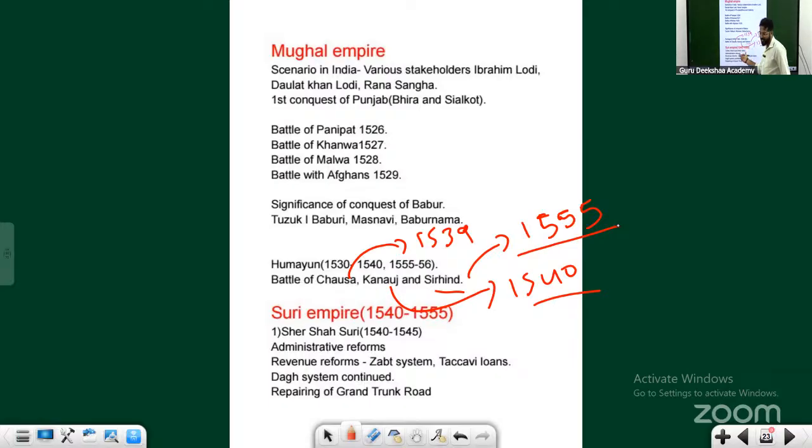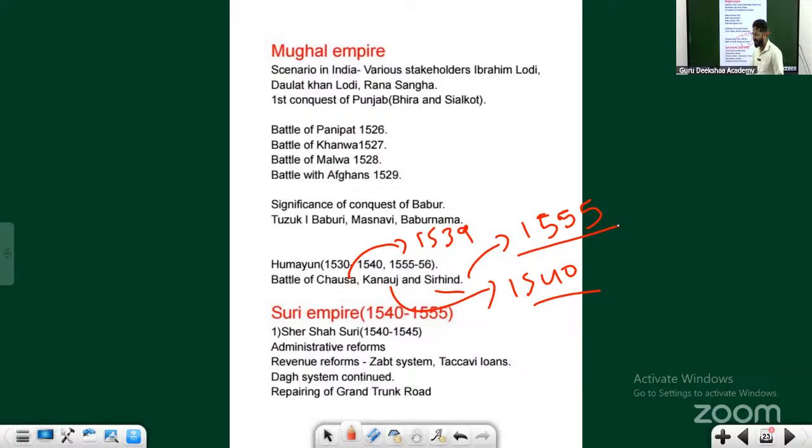See the life of Humayun, being a son of an emperor. When he got the power, because the consolidation hadn't been done by his father, the large kingdom fell into the hands of Humayun. But there is no consolidation. Look, there is no consolidation. His own army was not respecting him. Then two battles, both battles lost, had to leave India.